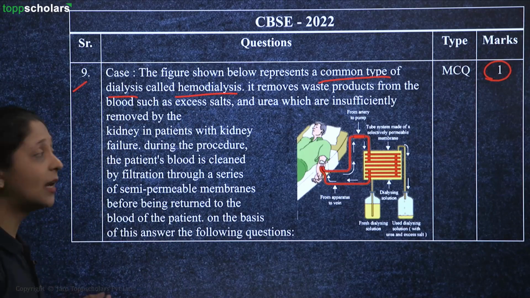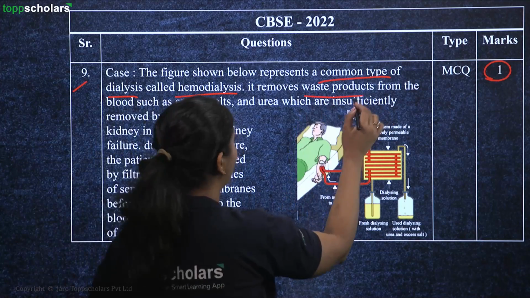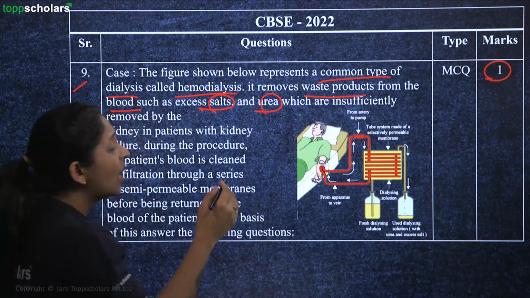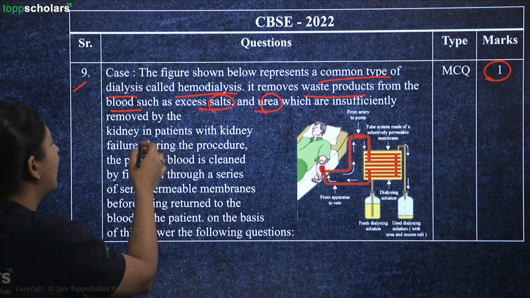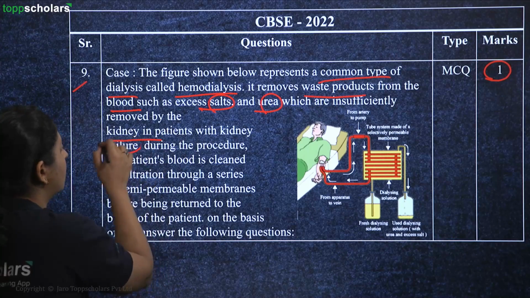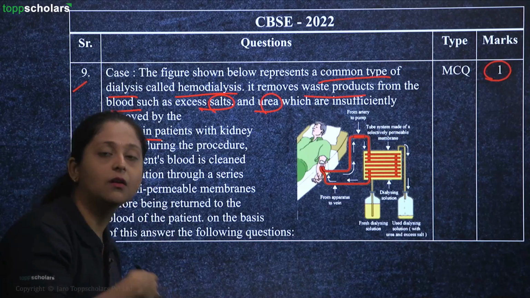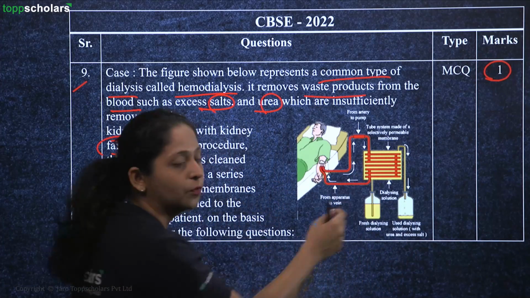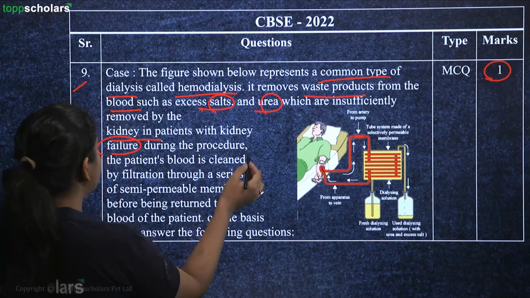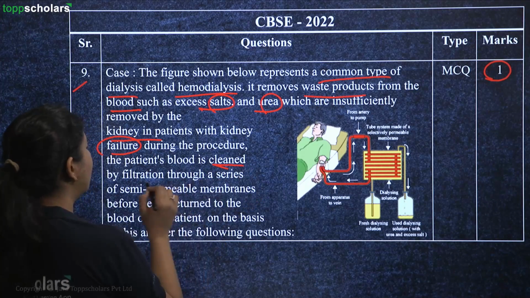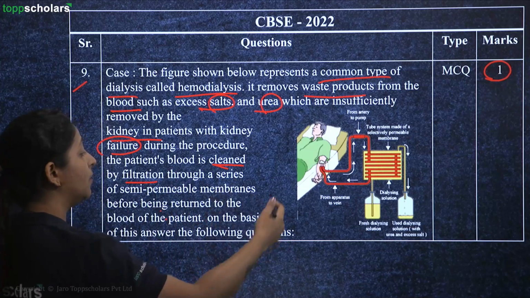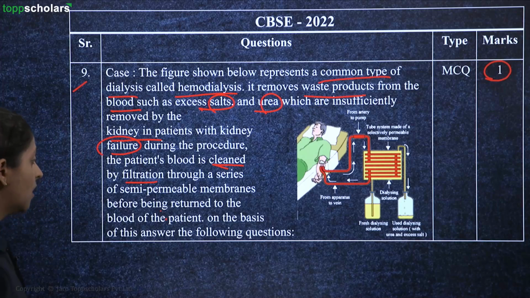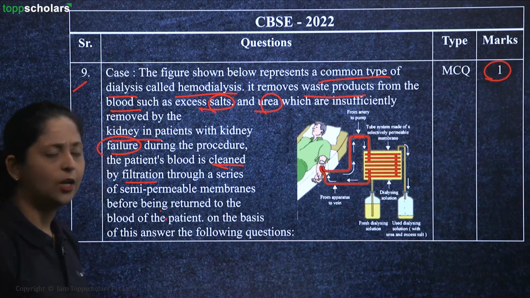So what do you do in hemodialysis? You are going to remove the waste products from the blood, such as excess salts and urea, which are insufficiently removed by the kidneys of patients with kidney failure. As the patient is suffering from kidney failure, the body is not able to remove the waste. So we are doing hemodialysis to remove the waste material. During the procedure, the patient's blood is cleaned by filtration through a series of semi-permeable membranes before being returned back to the patient's body. On the basis of this, you have to answer the following few questions.